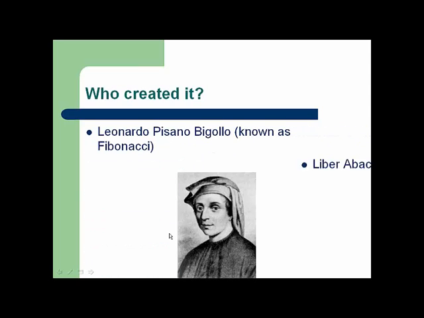Who created the Fibonacci sequence? The series was originally discussed by Indian scholars. However, it was Leonardo Pisano Bigolo, also known as Fibonacci, who made the series famous and easy to understand. He said he studied the nine Indian figures and used that to write about the sequence. He created the book Liber Abaci, also known as the Book of Calculation, in 1202.